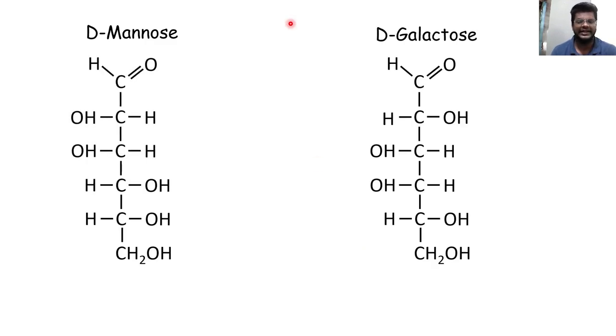Now, if we check diastereomers in our monosaccharides, it is very simple to do that in Fischer projections. So let's take D-mannose and D-galactose. Here it is clearly visible that they are not mirror images. By rotating them also, you cannot establish a mirror image. So these are diastereomers. Recognizing diastereomers is really very easy. For enantiomers you have to make extra effort, that is, you have to check superimposability also. But diastereomers you can catch very easily.